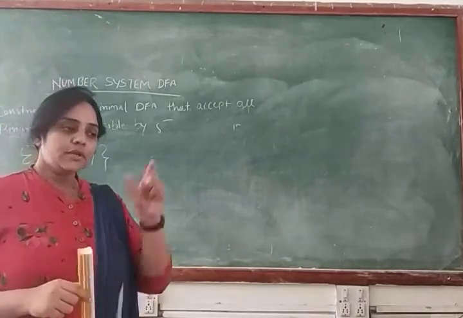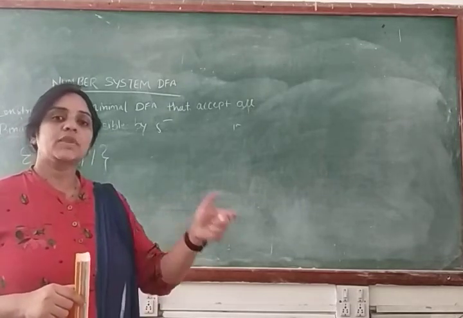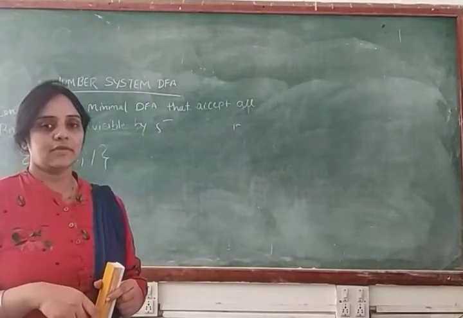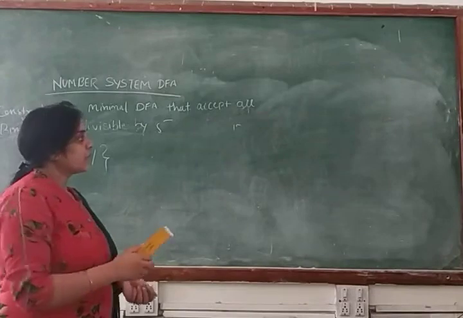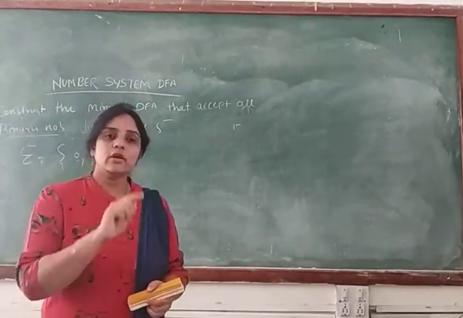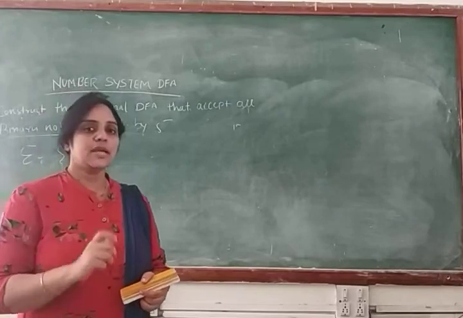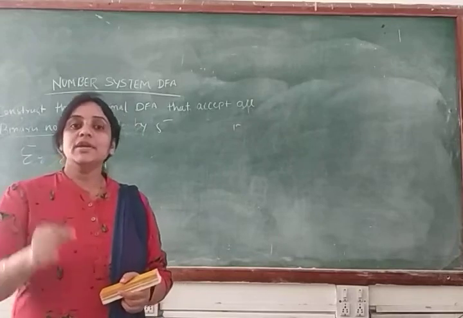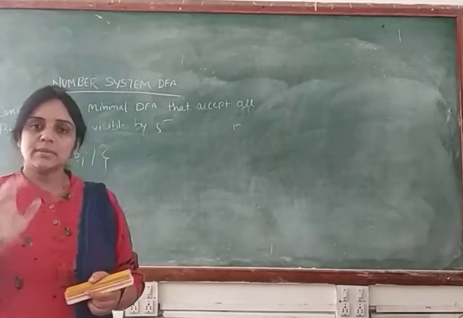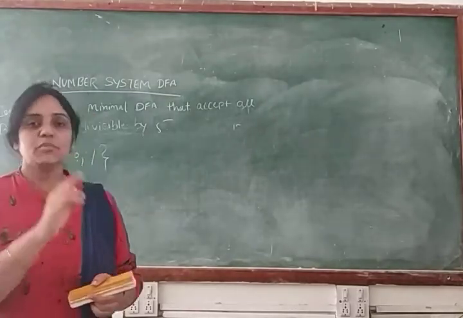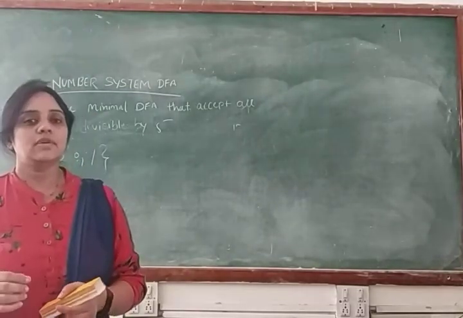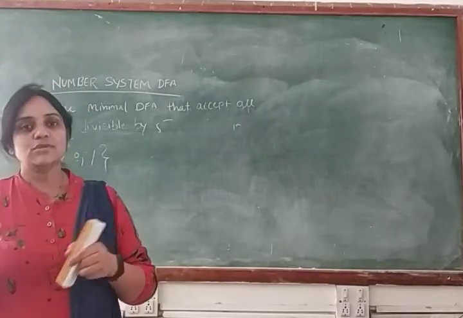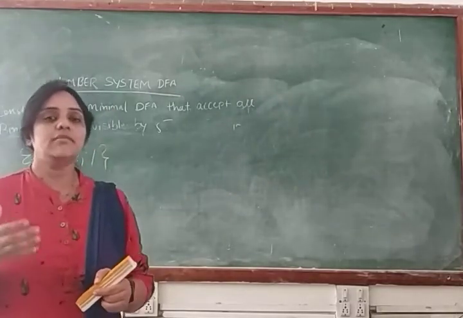Both are different things. For an infinite language, that doesn't mean you have an infinite number of states. You have a minimum number of states and you will design a machine for the infinite length language. So how will you do that? In that case, if you make a loop or if you find a pattern in your problem, that means you can design a DFA machine for the infinite length language. A loop creates an infinite loop. Clear? So if you find some pattern in your machine, if you find a loop in your machine which generates the infinite length language, that means in that case you can make a DFA machine. Means by using a finite number of states you can make a machine for the infinite length language.